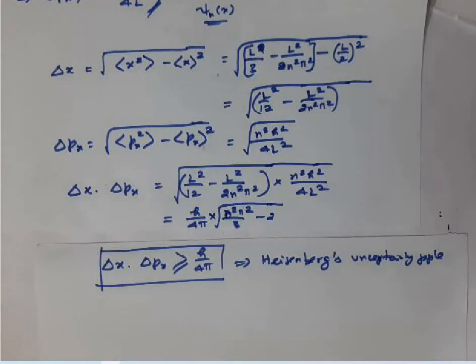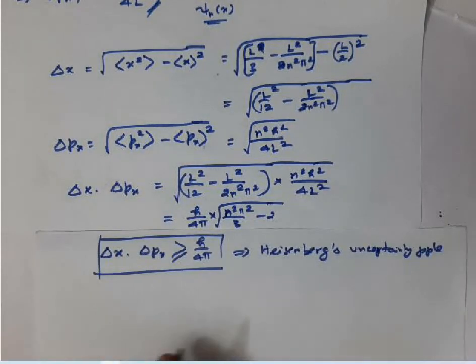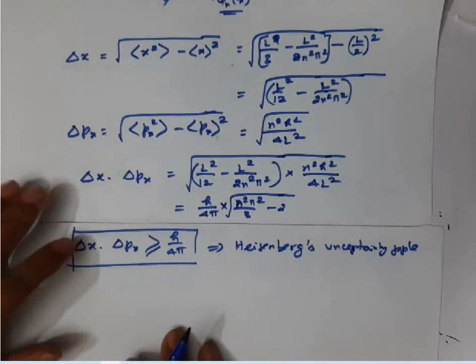Then we have calculated the average value of x, average value of x square, average value of px, average value of px square. Then we also calculated the standard deviations delta x and delta px, right, and we also verified whether it obeys the Heisenberg principle or not. Yes, it obeys Heisenberg's uncertainty principle. Suppose, see here a question comes. What is that?